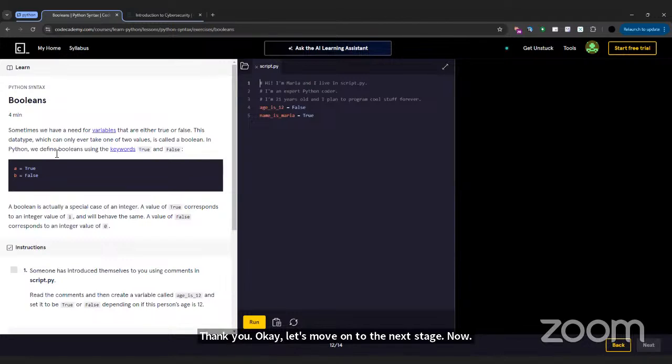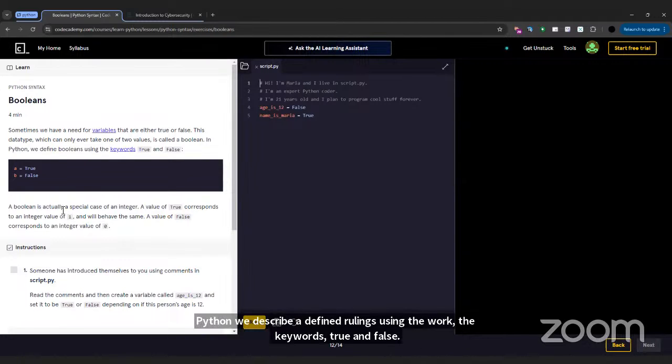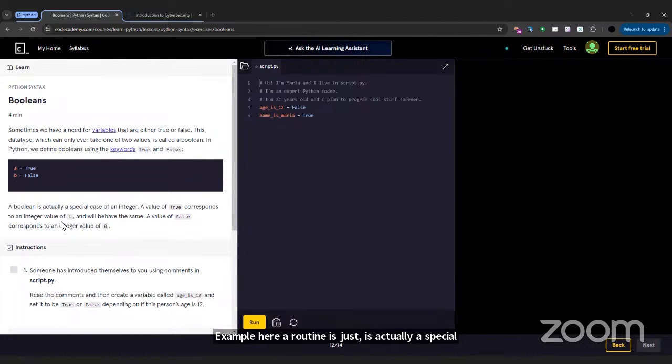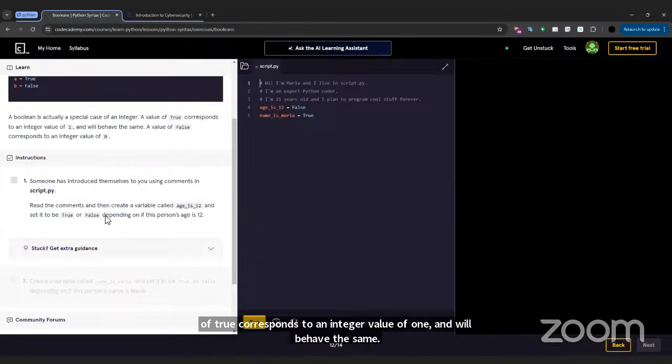Booleans. Sometimes we have a need for variables that are either true or false. This data type, which can only ever take 1 or 2 values, is called a Boolean. In Python, we define Booleans using the keywords true and false. Example here. A Boolean is actually a special case of an integer. A value of true corresponds to an integer value of 1 and will behave the same. A value of false corresponds to an integer value of 0.